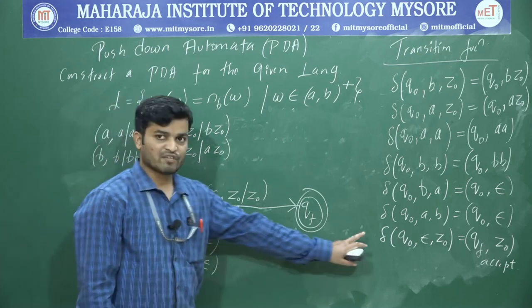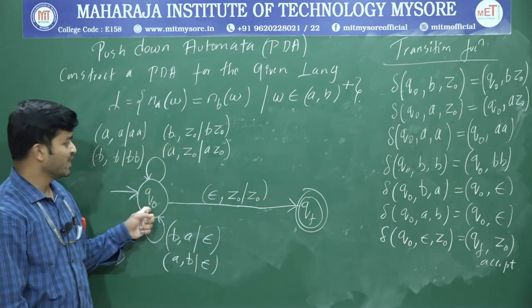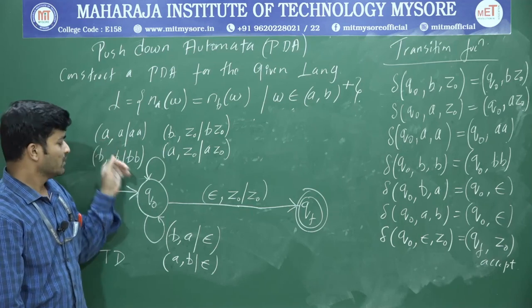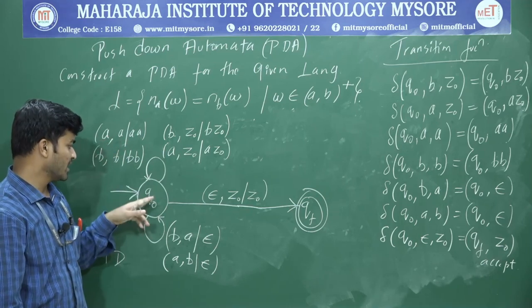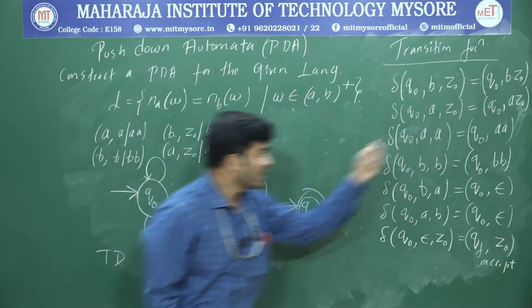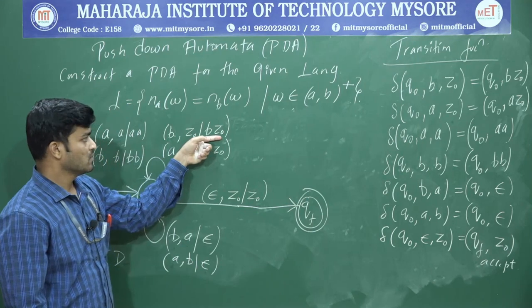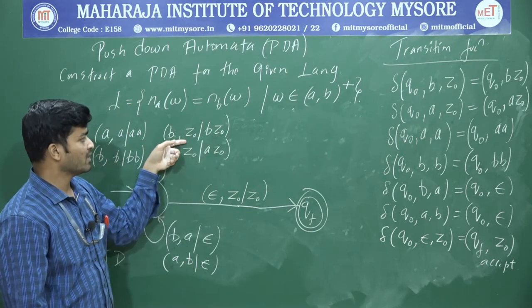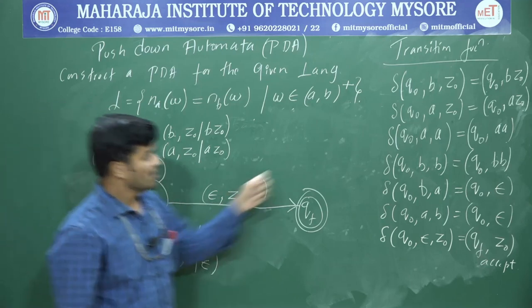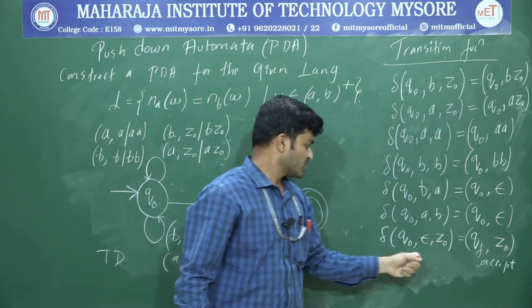Yeah, this one is your transition function. So how to write? First write the state and write this part, the left hand side part. Next observe that one, it has taken a transition again to Q0. Therefore write Q0 and write this part. In the left hand side you write this part, right hand side you write this part, and observe the state. It has taken the same transition. Therefore, on both sides you will get Q0.